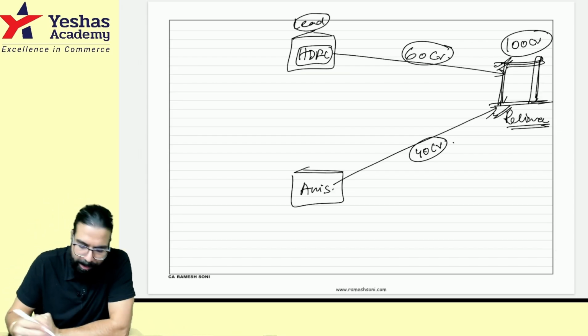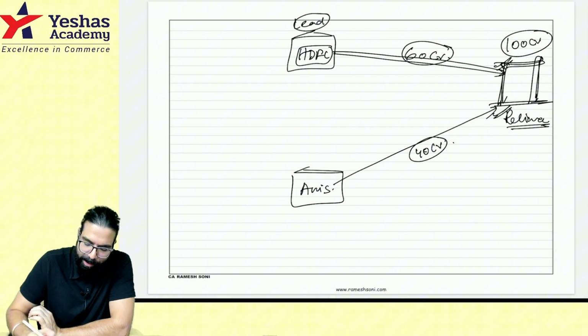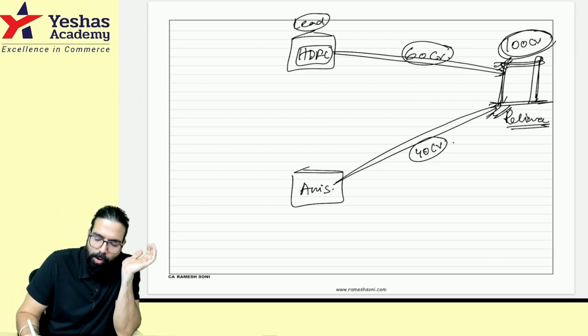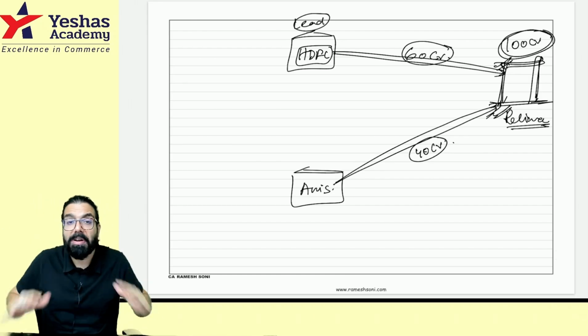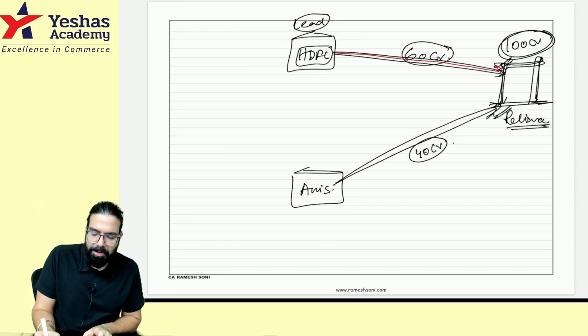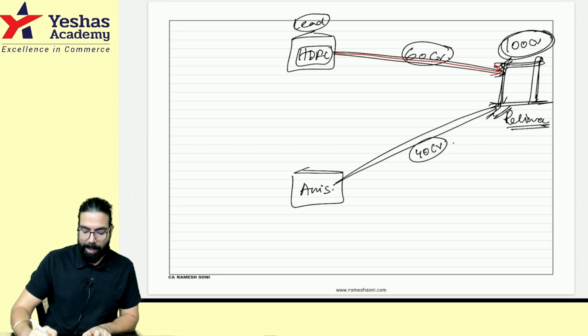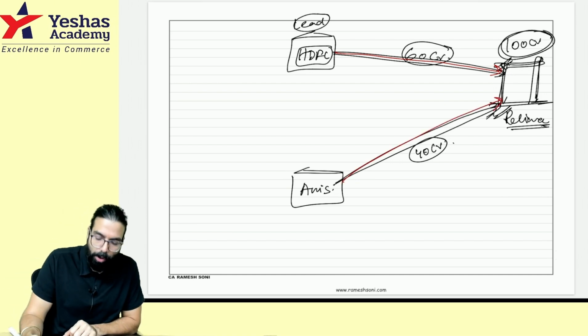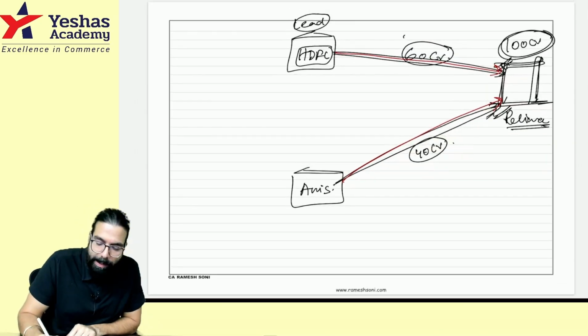So what is it telling over here? He is telling, I will take care of 60 crore and 40 crore ka insurance, you take care. So basically 100 crore rupees ka insurance they want, to cover their factories for 100 crore. Wherein HDFC told, 60 crore tak ka insurance I will take care and 40 crore tak ka insurance you take care. Okay? Done.